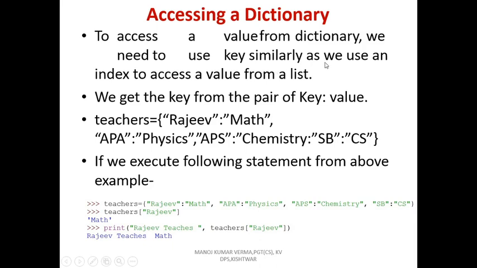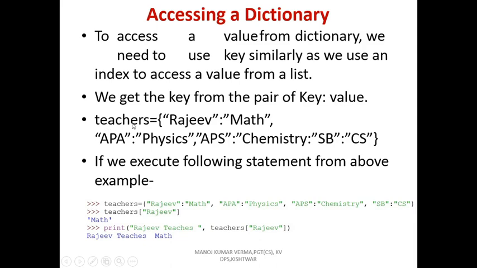Similarly, we can use an index to access a value from a list. Like list, we can find a value through index, but in a dictionary we require the key for finding the value. We get the key from the pair of key and value. This is the key and this is the value. Suppose that we want to find a value, we require the key.